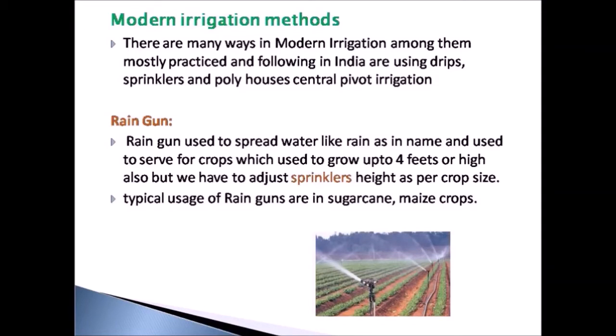In the rain gun method, water is spread like rain. Initially, it is used to irrigate the crops which grow up to 4 feet high. Later, the size of these sprinklers has to be adjusted according to the level of the crops. This method of irrigation is mainly used in the sugarcane and maize crop fields.